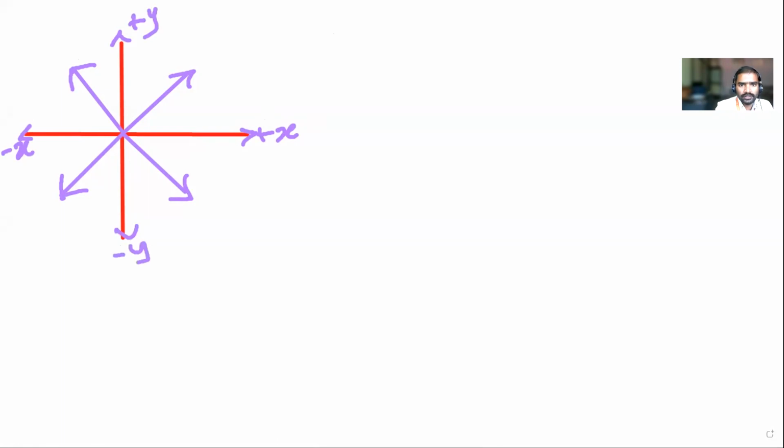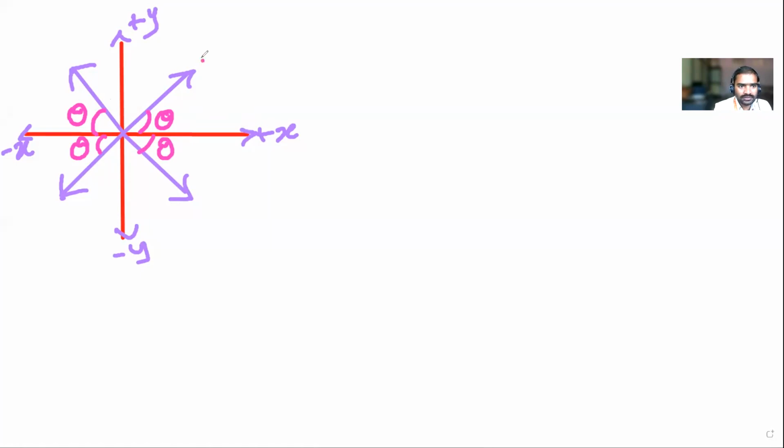So now I will take the resultant horizontal angle. This angle should always be with respect to horizontal. Always you have to consider this is with respect to horizontal only. So I will take the first quadrant, this is 0 to 90.